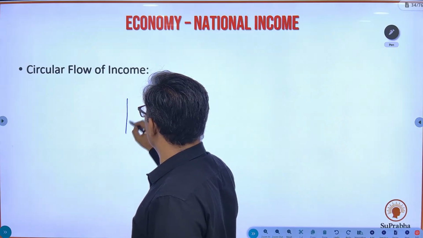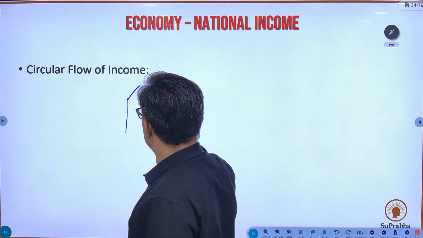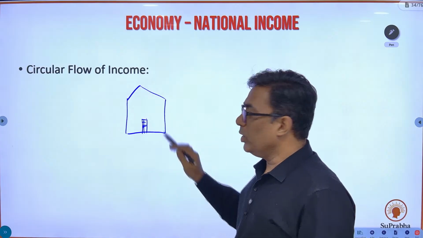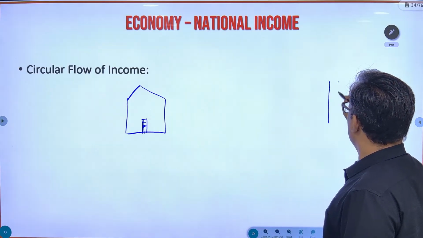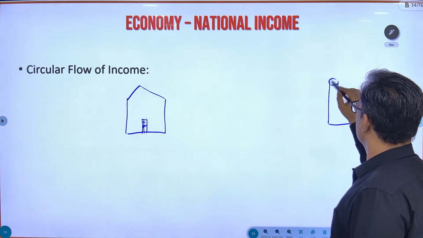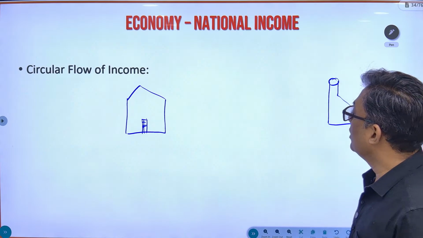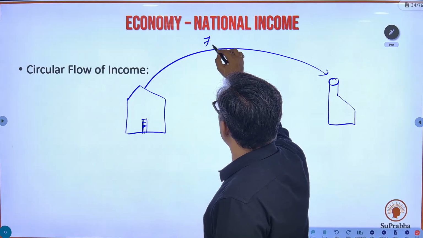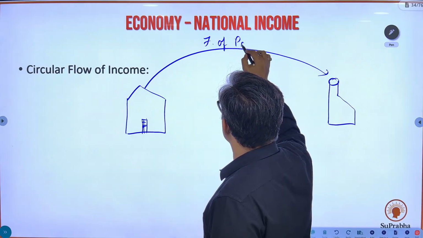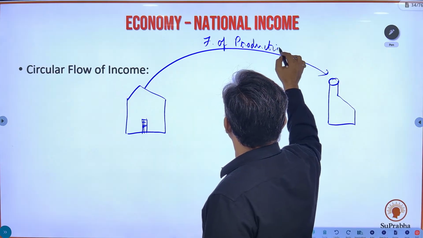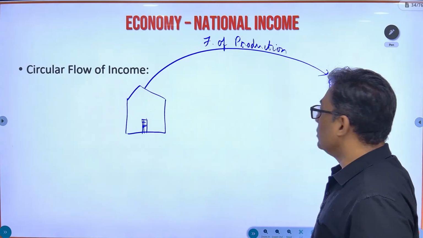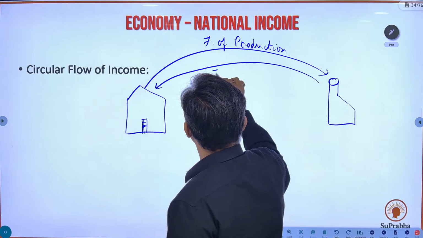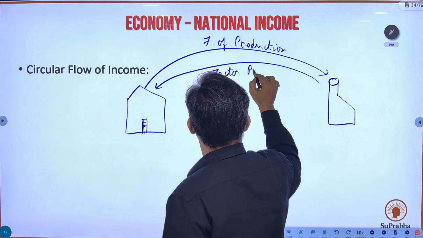See, these are all the households in the economy clubbed as one, and this is the factory. This is a factory in the economy. From the households to the factory, we have the factors of production going over there. So factors of production go from the house to the factory. But from the factory to the house, you have the factor payments going back.